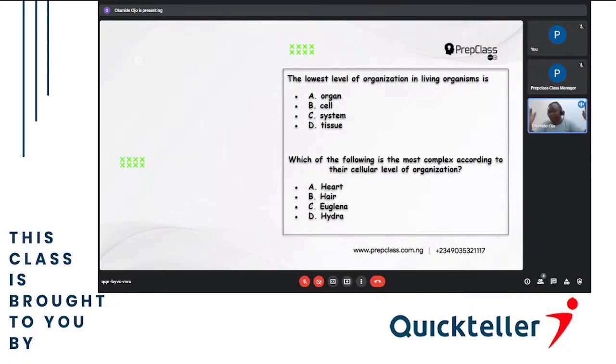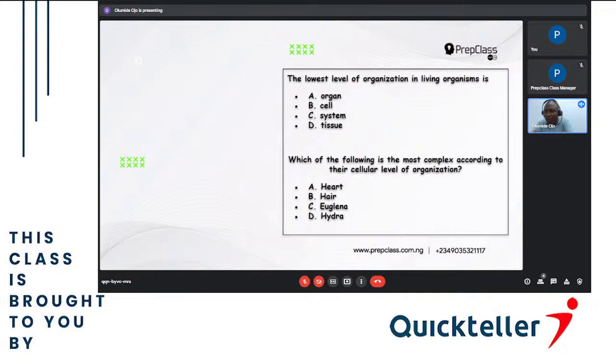I've told you the first thing, when you break every human being, the same way the chemist will say the smallest unit of everything is an element, an atom. So also a biologist will tell you that the smallest unit of every organism, when you cut us into smaller pieces to the last smallest size, what you still see there is cell. Because the cell is the smallest unit of life that can exist on its own and still make sure that there's life in that thing that is inside.